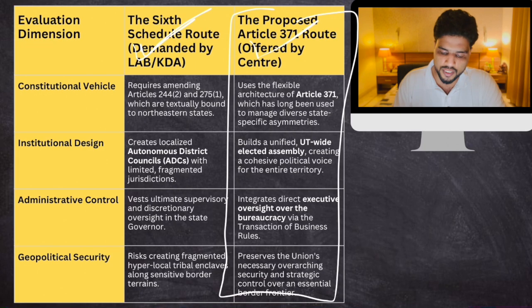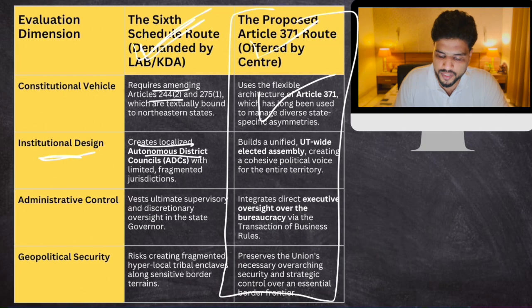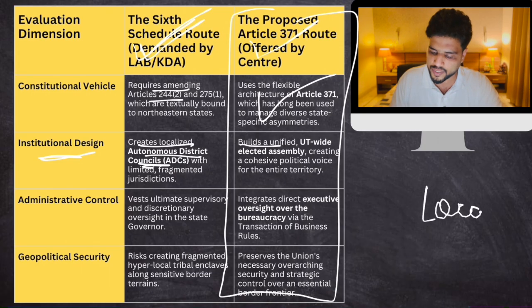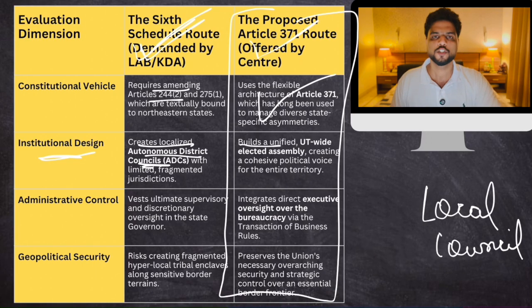Okay, so this is the 6th schedule. It requires amending the constitution. If you have to include Ladakh into the 6th schedule, you have to amend the constitution. This doesn't require a constitutional amendment. The 6th schedule would have created autonomous district councils like in Assam and Meghalaya. Here there is no requirement of creating autonomous district councils. You just need one local council representing the entire Ladakh, like a legislative assembly. So instead of multiple autonomous district councils for different tribes, you have one council.